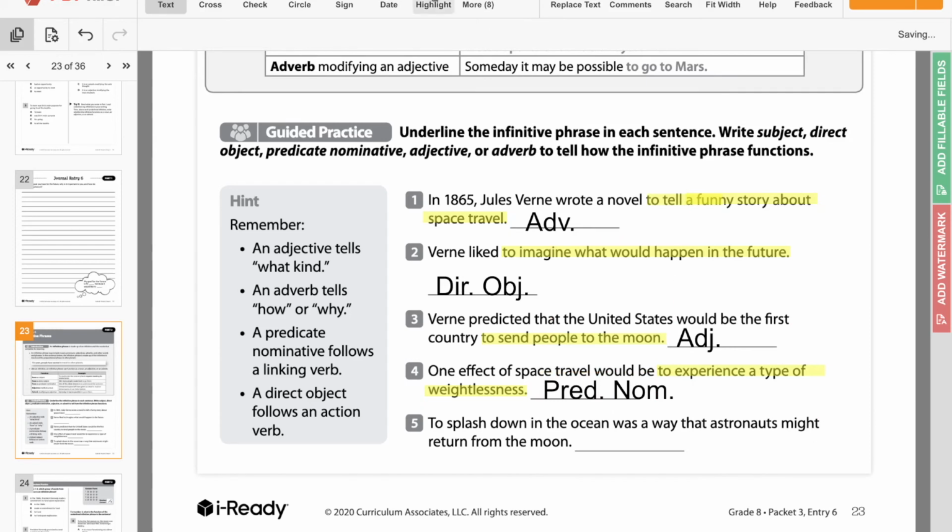Now, to splash down in the ocean was a way that astronauts might return from the moon. So we start with the word to, so we know our infinitive is at the beginning here because there are no other tos, and splash is a verb. So to splash where? Down in the ocean. So that's our infinitive phrase. Now, what is it functioning as? Well, it's at the very beginning of the sentence. It's what the entire sentence is talking about. So what is the function? The subject, because it's what the entire sentence is focused on: the act of splashing down in the ocean.